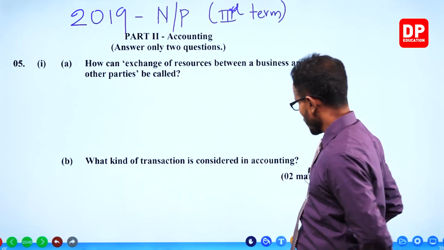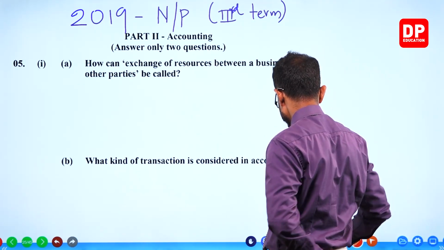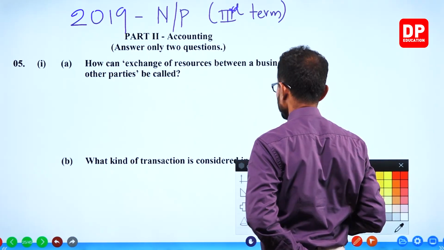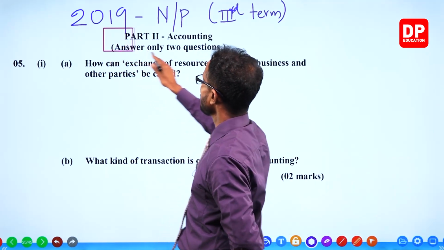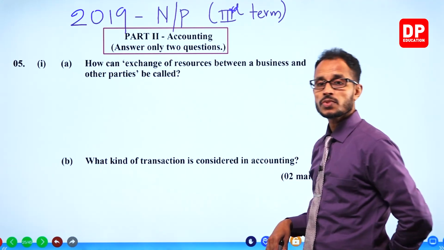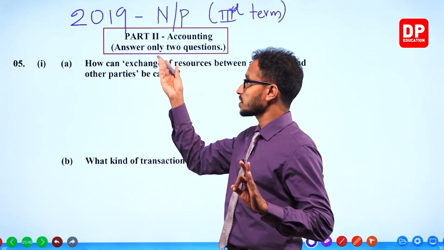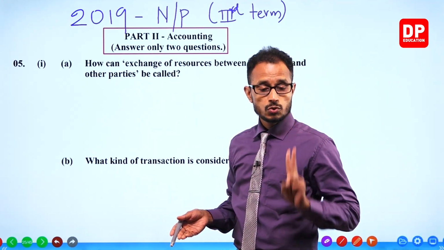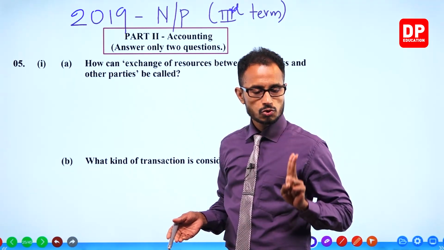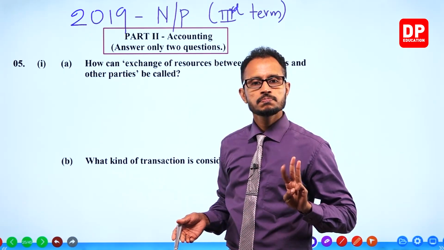Today we are going to take the accounting part, which is part 2 in the paper. Likewise, as it is instructed, you only have to select 2 questions out of 3.